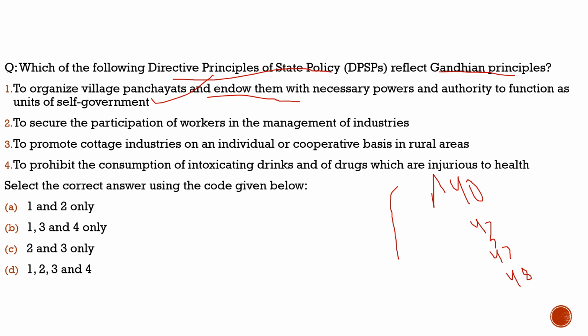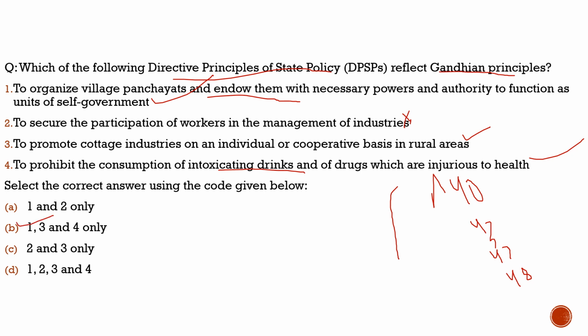Mahatma Gandhi always endorsed the concept that there should be local governance, and they should be given the authority. Coming to the second statement, to secure the participation of workers in the management of industries. No, it is not part of the Gandhian principles. But to promote cottage industries on an individual or corporate basis in rural areas, this is what the Gandhian principle speaks of. Also, to prohibit the consumption of intoxicating drinks and of drugs which are injurious to health, this is also a Gandhian principle. So with respect to this question, the correct statements would be statement 1, statement 3, and statement 4. And from the code given below, the correct code would be option B.